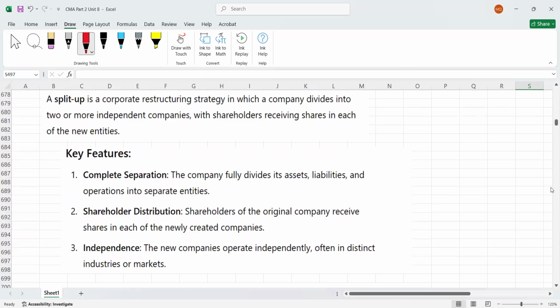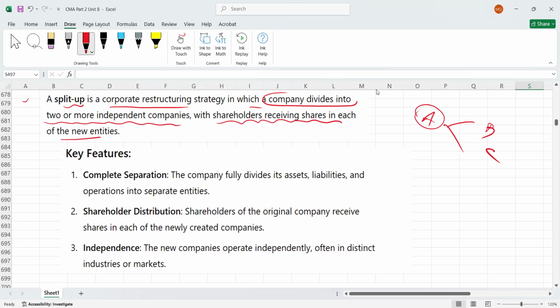Then guys, we are discussing split up, another concept. A split up is a corporate restructuring strategy in which a company divides into two or more independent companies. For example, A is going to divide into companies B and C, with shareholders receiving shares in each of the new entities. Obviously, A's shareholders will receive shares of B and C also.